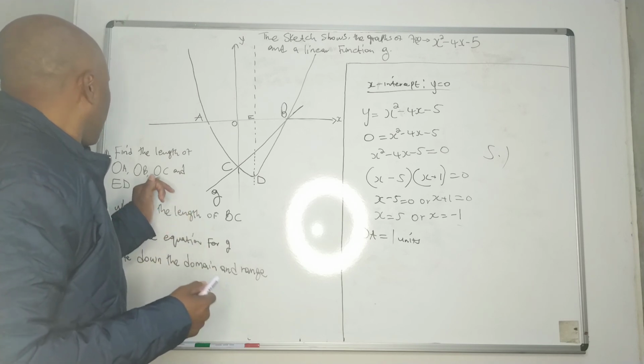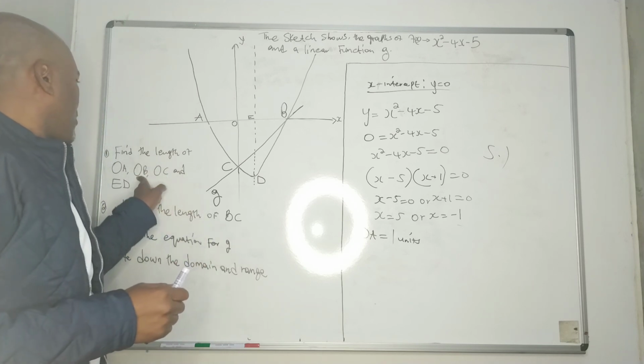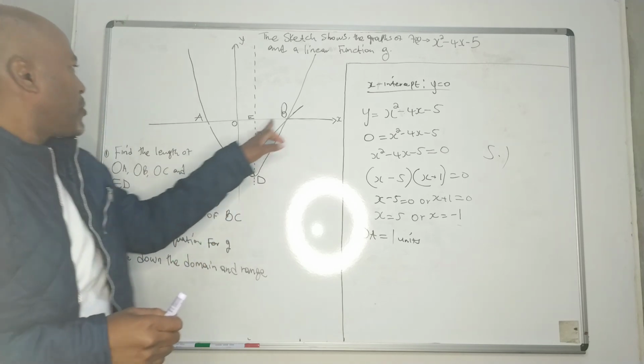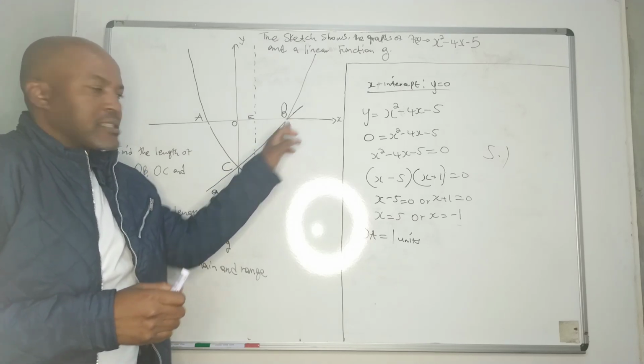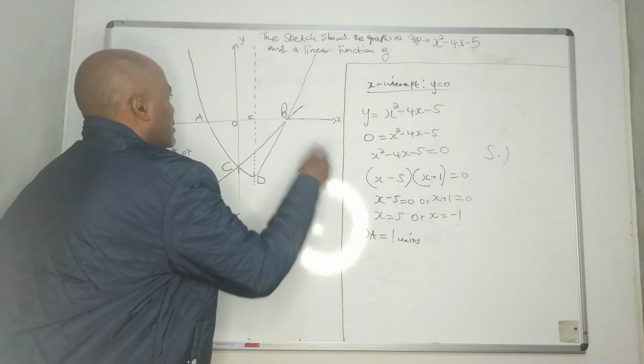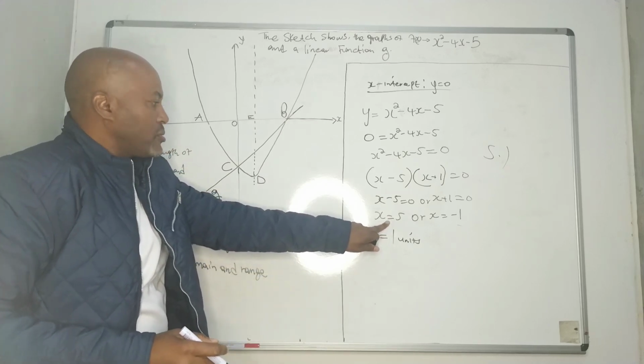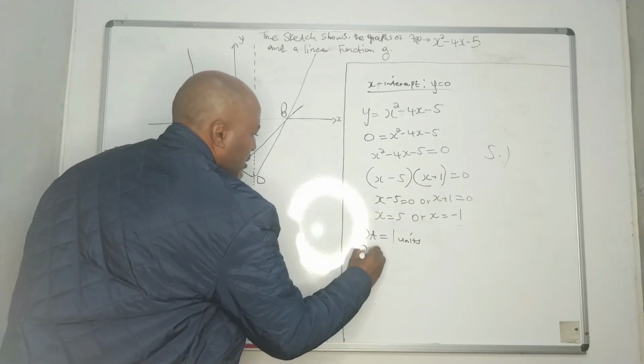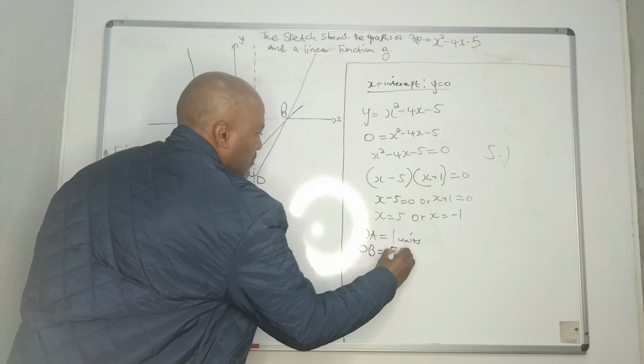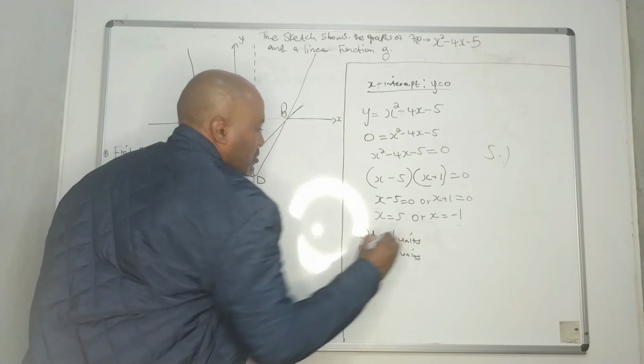Right now, OB is on the positive x-axis, which means x equals 5. Then OB equals 5 units.